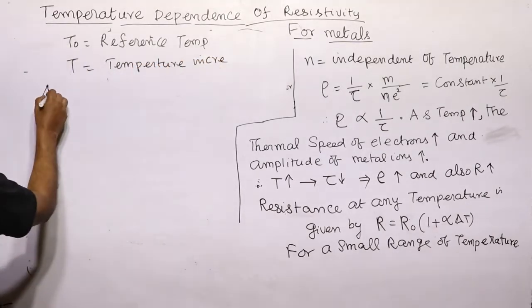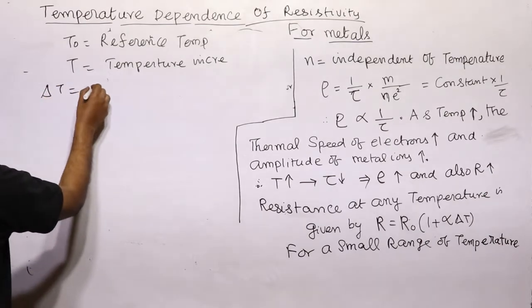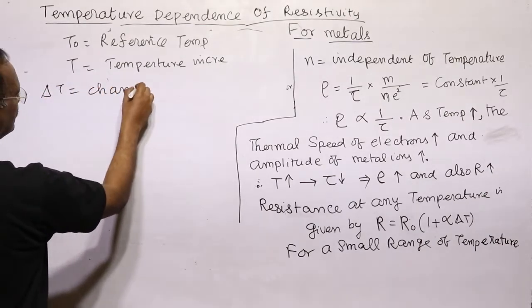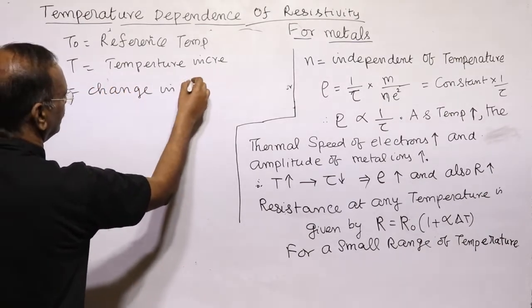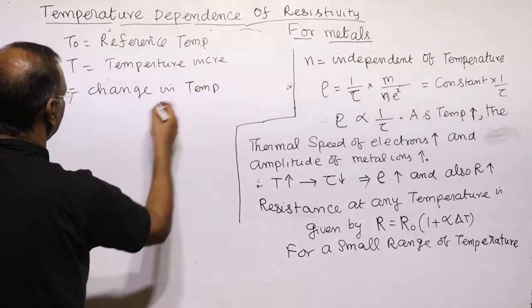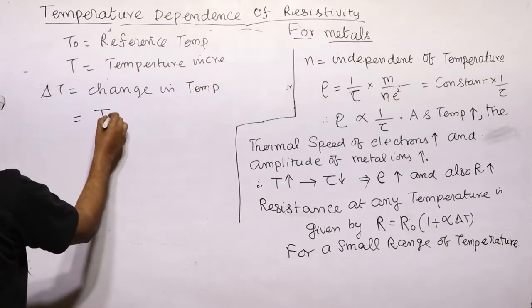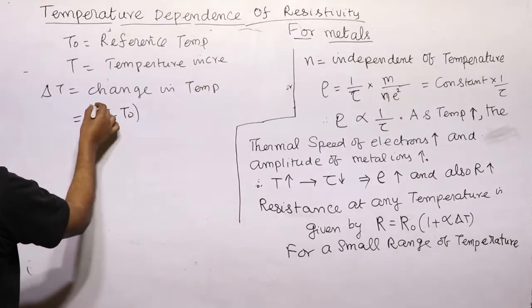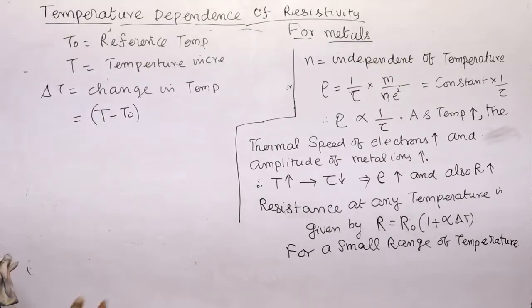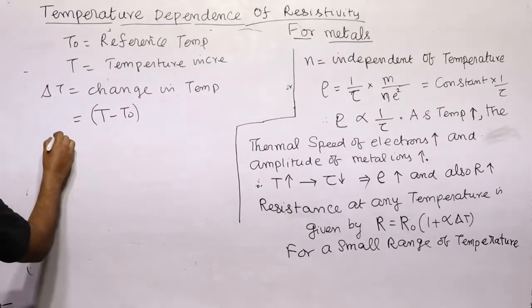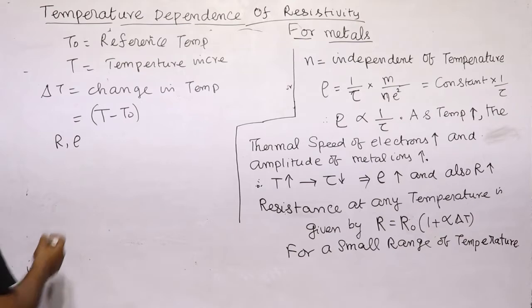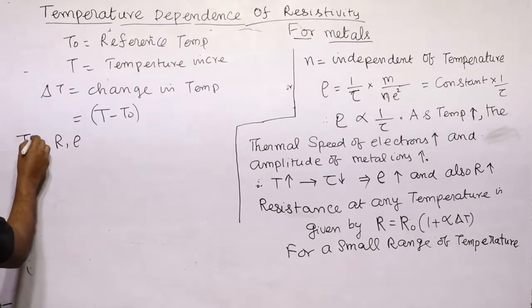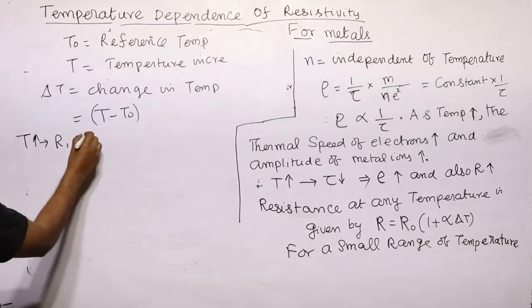So delta T means the change in temperature, that is, the higher temperature minus the lower, reference temperature. Since resistance and resistivity both increase as temperature increases,